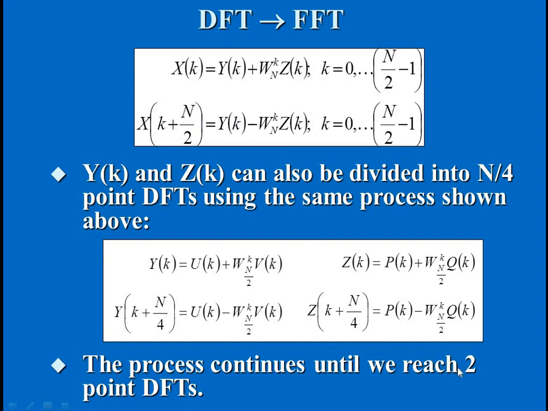All this formation of FFT is based on equal halves of the length, so we are dividing by 2. The base point is 2, and another name for base point is radix. So in this unit we are going to discuss mainly the base point, or radix-2, FFT algorithms.